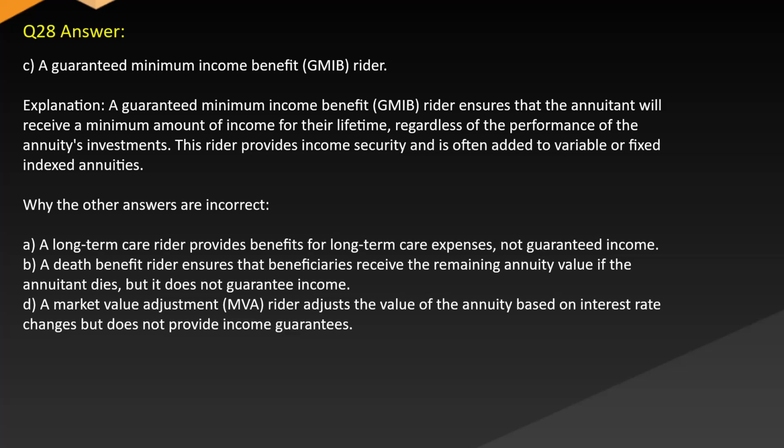B. A death benefit rider ensures that beneficiaries receive the remaining annuity value if the annuitant dies, but it does not guarantee income. D. A market value adjustment MVA rider adjusts the value of the annuity based on interest rate changes, but does not provide income guarantees.